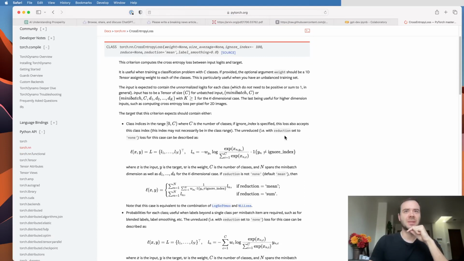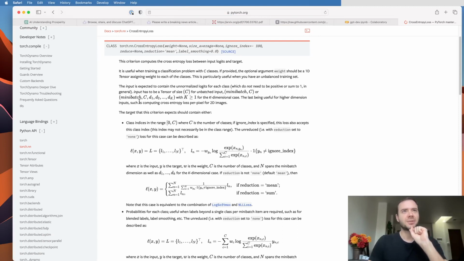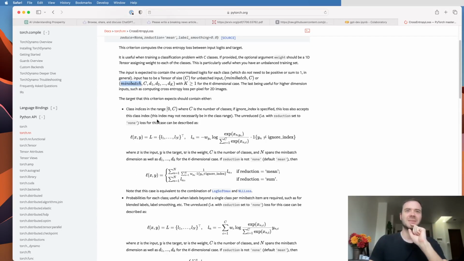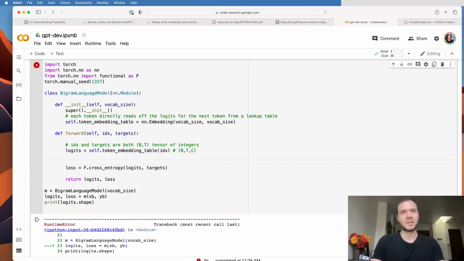But when we go to the documentation, you have to look into the details of how PyTorch expects these inputs. Basically, the issue here is PyTorch expects, if you have multi-dimensional input, which we do, because we have a B by T by C tensor, then it actually really wants the channels to be the second dimension. So it wants a B by C by T instead of a B by T by C. It's just the details of how PyTorch treats these kinds of inputs, and we don't actually want to deal with that. So what we're going to do instead is we need to basically reshape our logits.